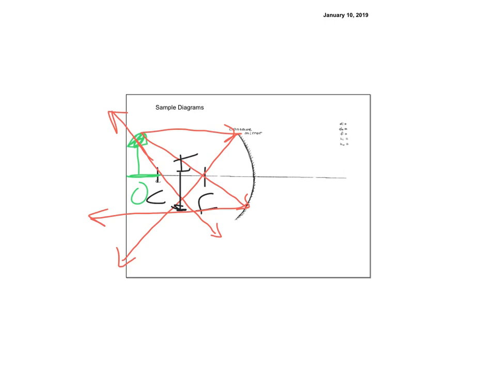So make sure when you're doing this that you mark your object, your image, you show your focal length and your center, and you show your arrowheads on everything, right? That's what I'm looking for. Okay, so now let's erase this and let's move that object further in. So we're going to come back over here, and we're going to put the focus in, and now we're going to put the object in front of the focus.